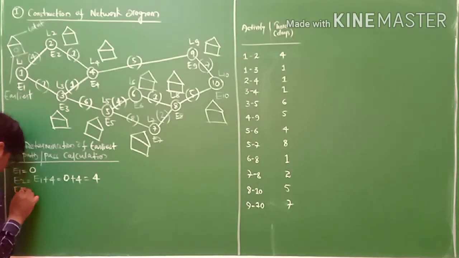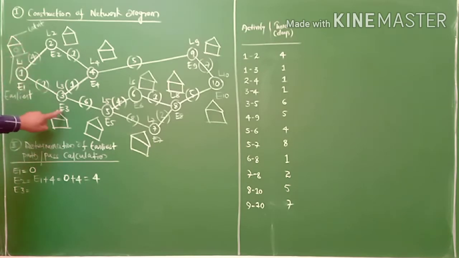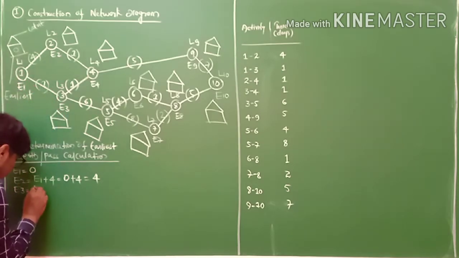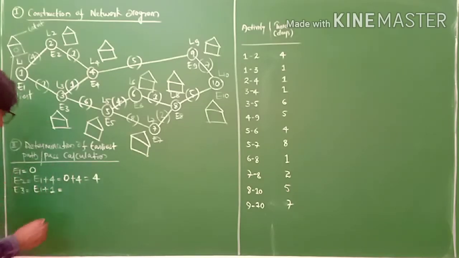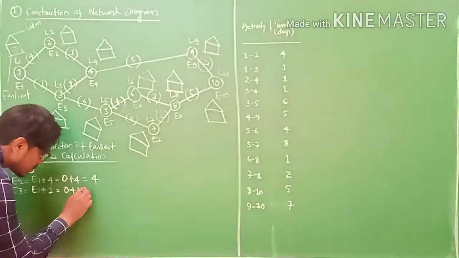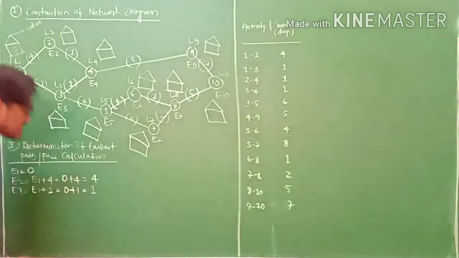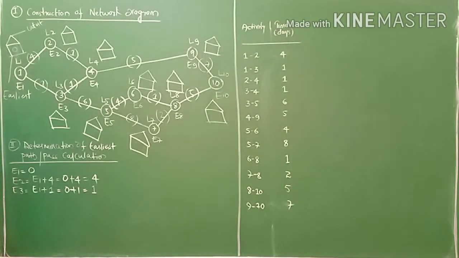Next, E3, my friends. Where is E3? This is E3. Only one activity is connecting to this. E3 means E1 plus 1. E1 equals to 0. 0 plus 1 equals to 1, my friends. So this is 1.